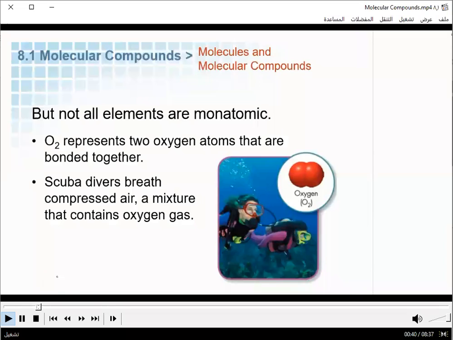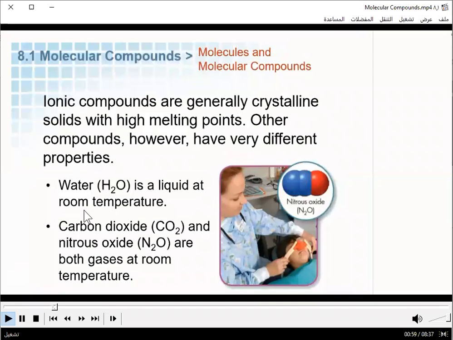In nature, you won't have a single oxygen atom. Instead, oxygen exists as a molecule, 2 oxygen atoms bonded together. And the formula O2 represents this. O2 is a molecular formula indicating there are 2 oxygen atoms in 1 molecule of oxygen. In chapter 7, we discussed ionic compounds.